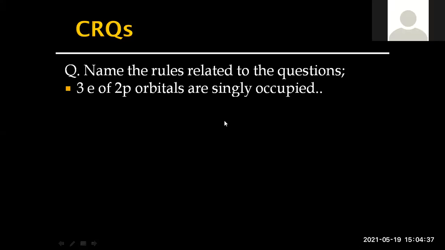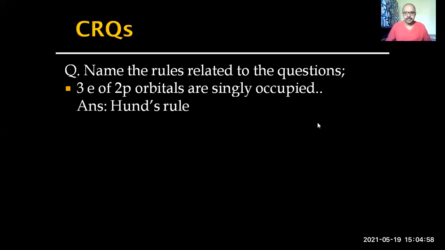Now, if 3 electrons go in singly without being paired, is it Pauli's exclusion principle or which one? Hund's rule of maximum multiplicity, correct? Pairing takes place only when all the orbitals are singly occupied or half filled.